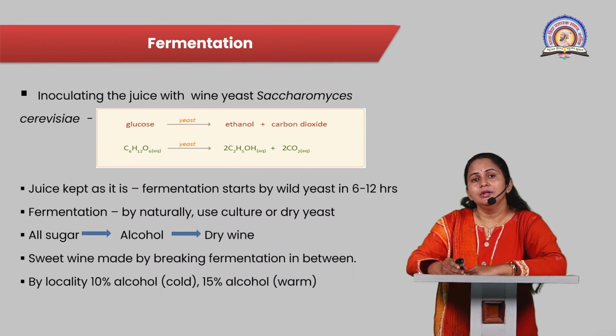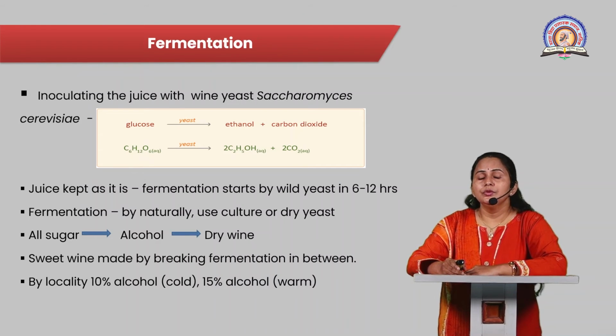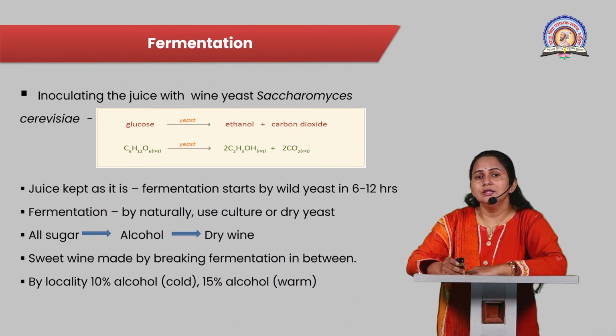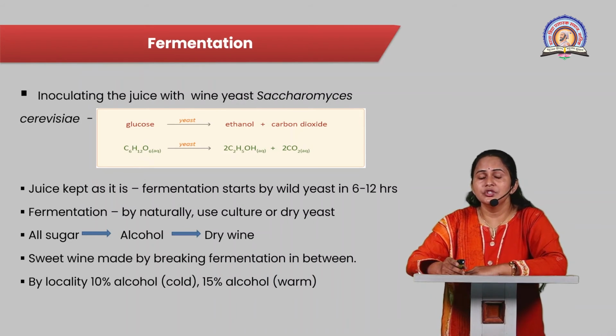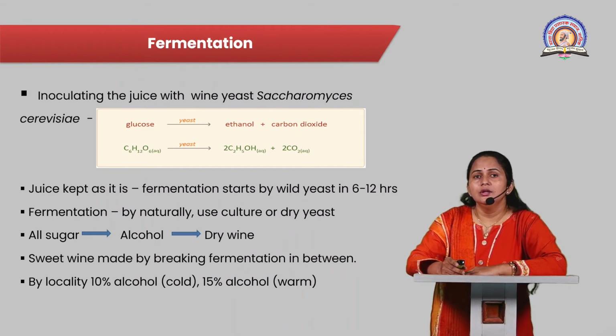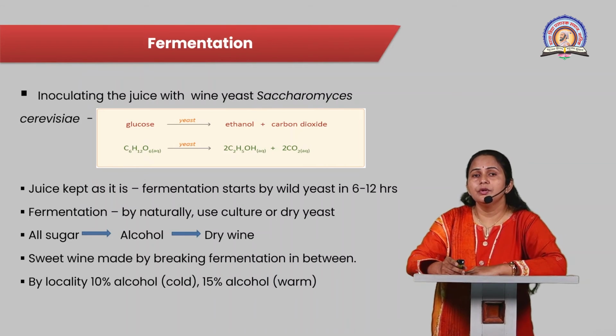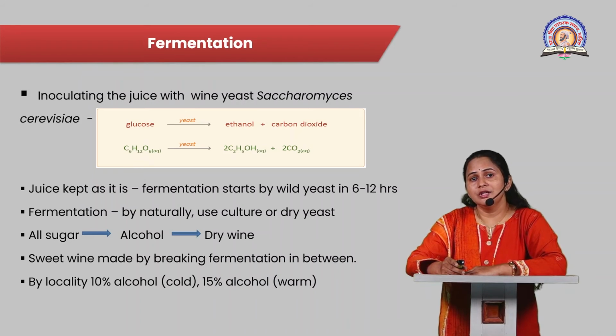Now, the next step, that is the fermentation. During the fermentation, the juice is inoculated with yeast cells, and the yeast cells are nothing but Saccharomyces cerevisiae, which converts these sugars into ethanol and carbon dioxide. If we leave the juice for some time, then fermentation starts by wild yeast in 6 to 12 hours. So, fermentation can be done naturally as well as by adding dry yeast or yeast cultures into the